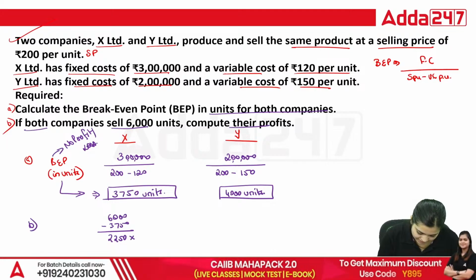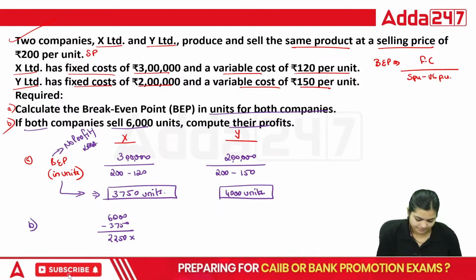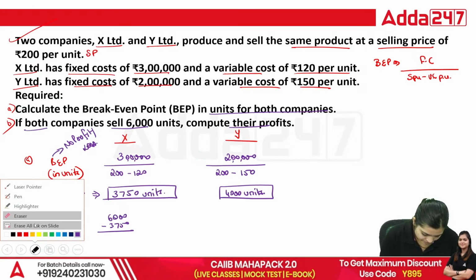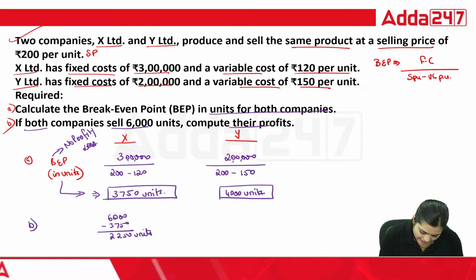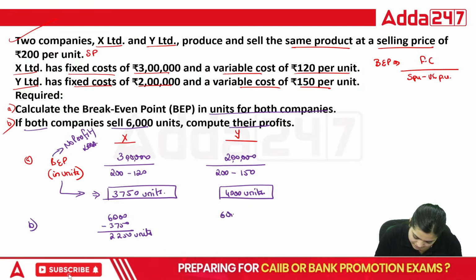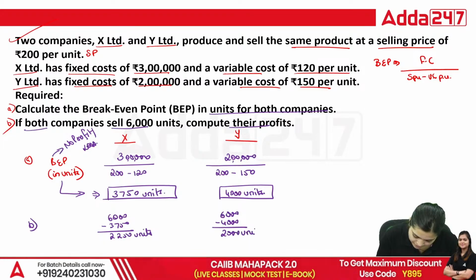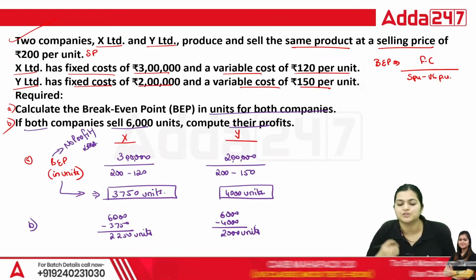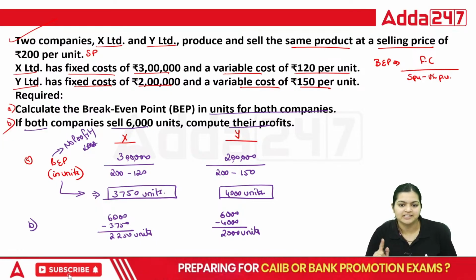That is 2250 units. And for Y, 6000 minus 4000, that is 2000 extra units which they are going to sell, and that is going to be their profit. But this is in units.